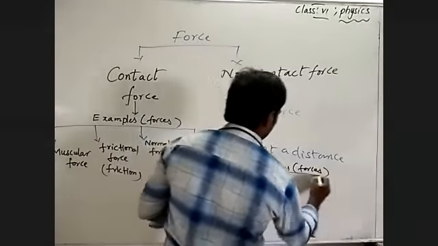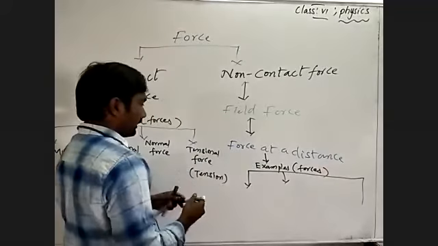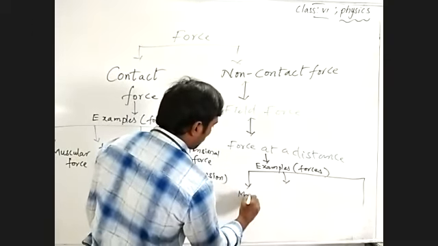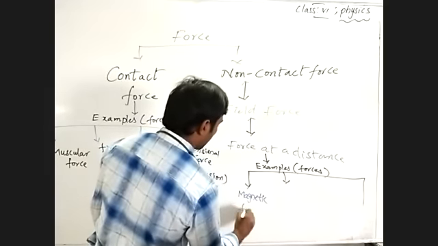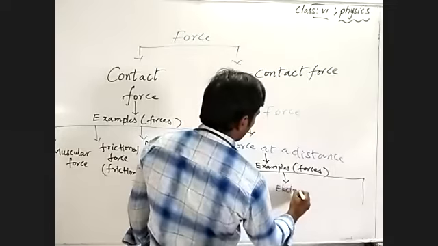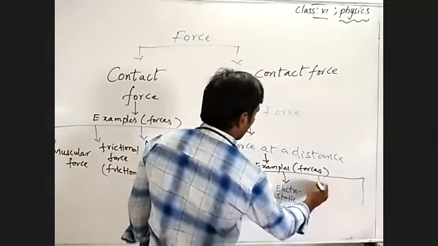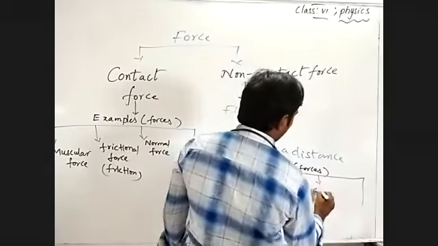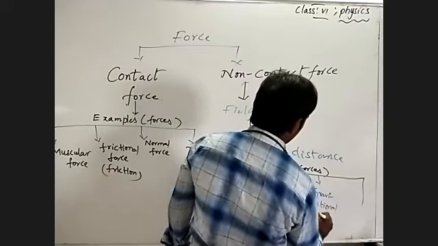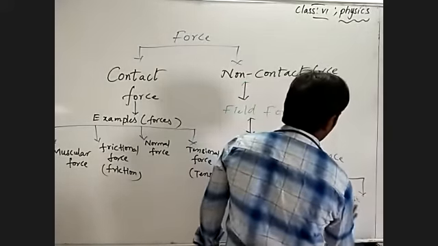And coming to this here, it is also classified. Examples of forces for that. You can write here: one is magnetic force, and electrostatic force, and one more, gravitational force, and finally one more, mechanical force.